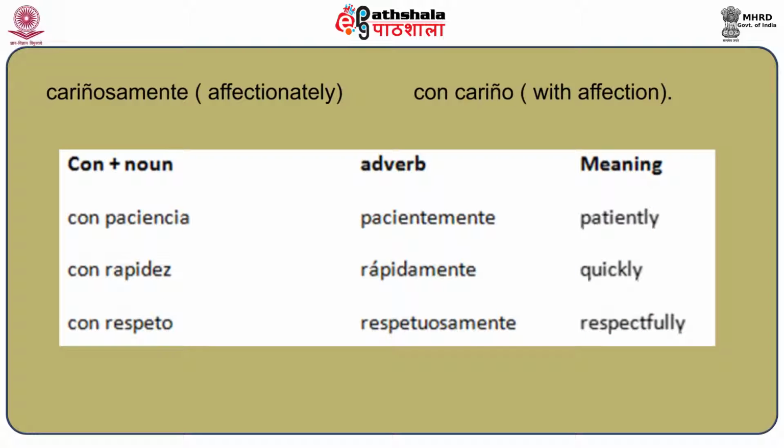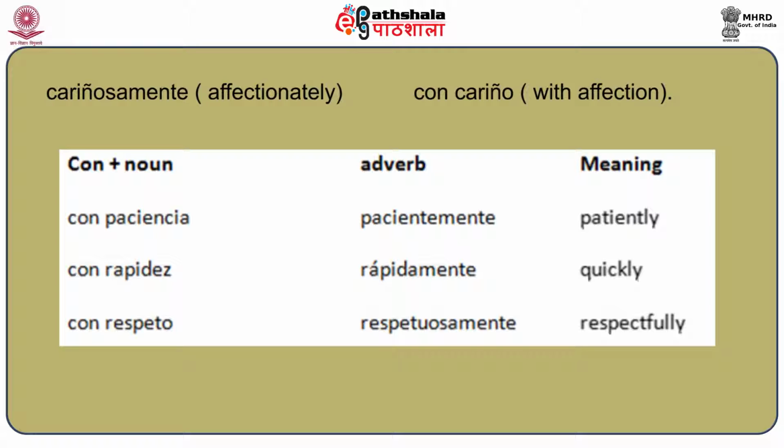But if you don't remember the feminine form of an adjective, then you can also make an adverbial phrase, and in that case you have to use the preposition con, meaning with, plus the noun, which will have the same meaning as the adverb.